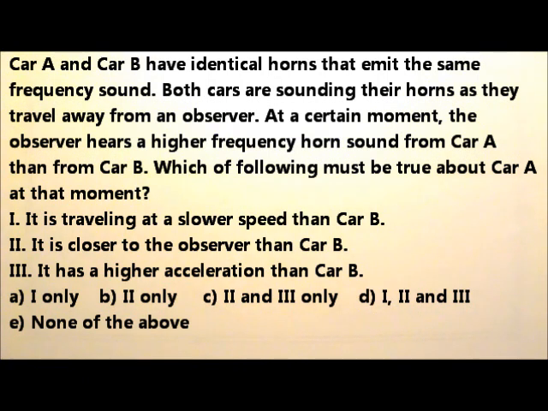1. It is traveling at a slower speed than car B. 2. It is closer to the observer than car B. 3. It has a higher acceleration than car B.